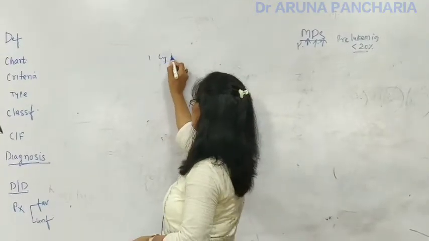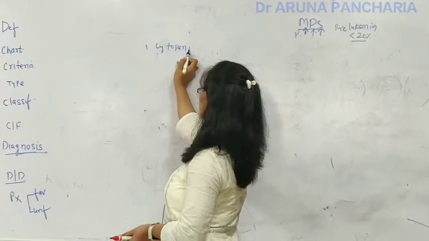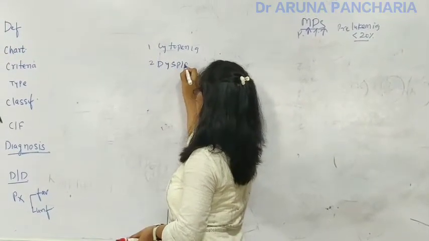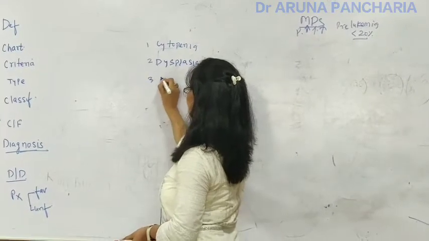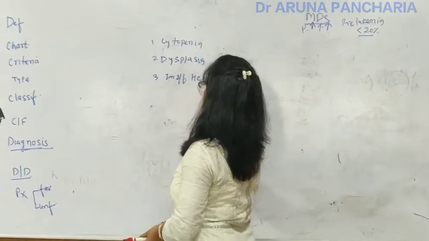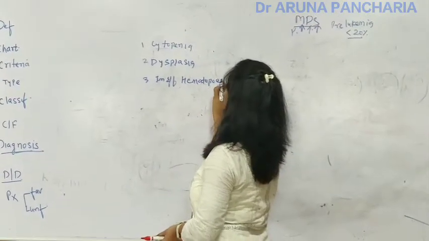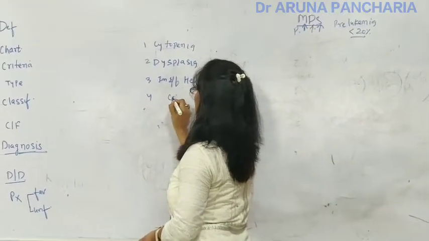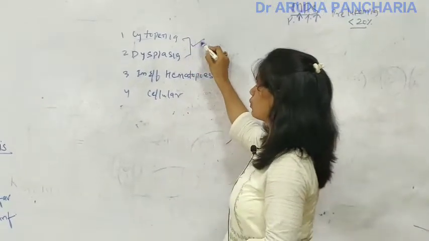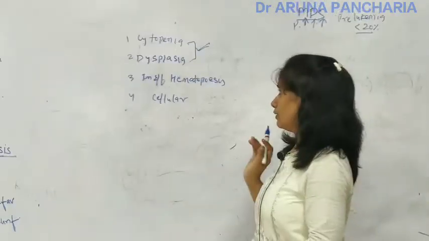Number 1, cytopenia. Number 2, dysplasia. Number 3, ineffective hematopoiesis. And number 4 is cellular marrow. You have to remember these things by heart.